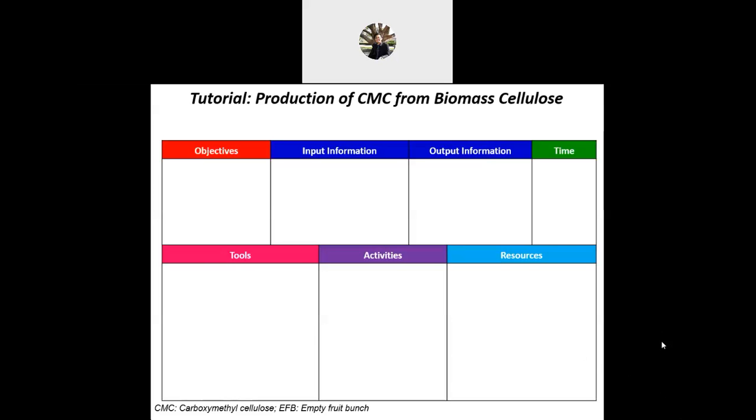Michelle, I think you have experience. Last time you pre-treated biomass, right? EFB, right? To produce the cellulose. So you know the input, output, and activities. I think Michelle is the correct person. You can share. Okay, Michelle.